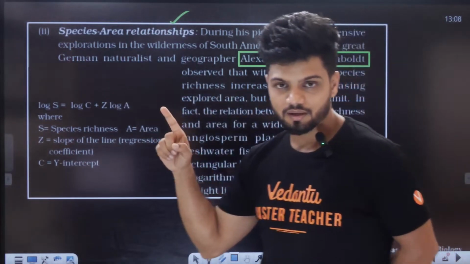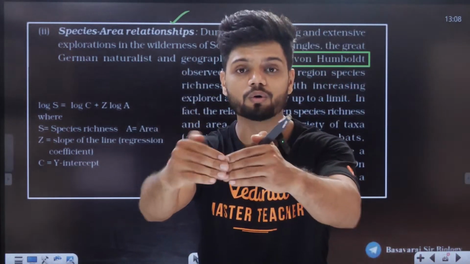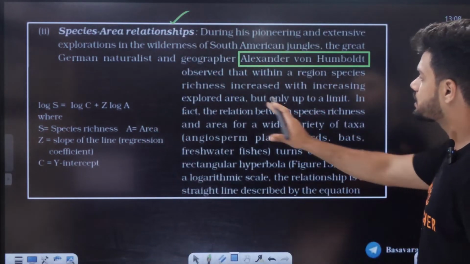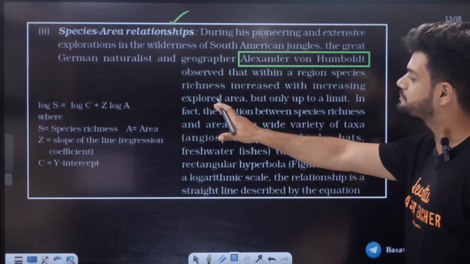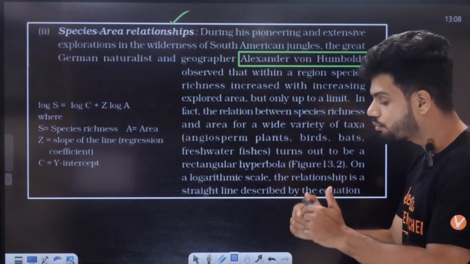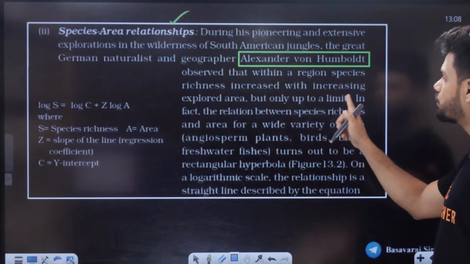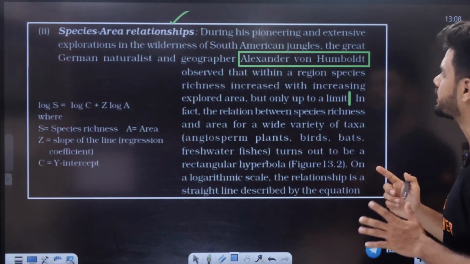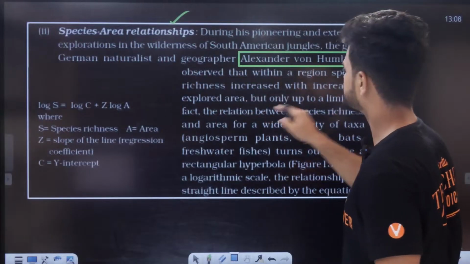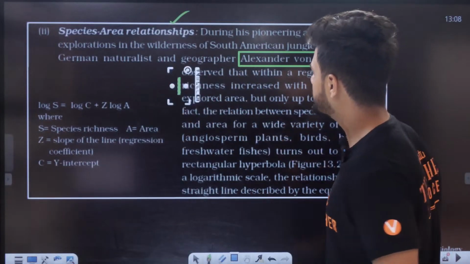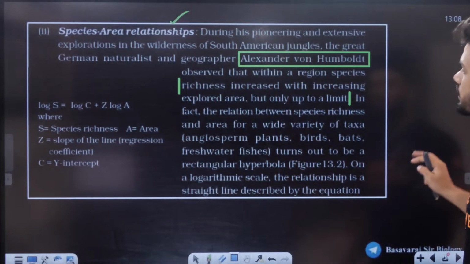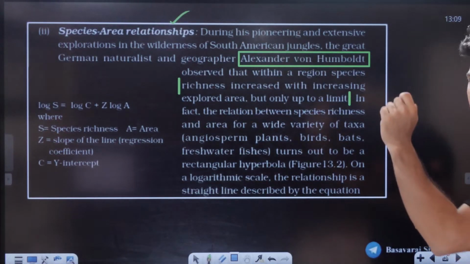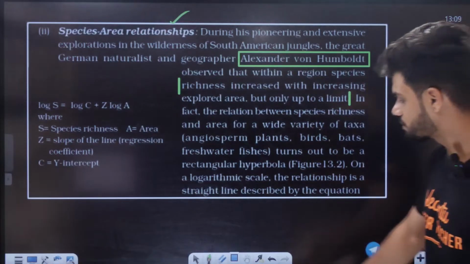Within a region, species richness increased. How? The more you search, more you find. Within a region, species richness increased with increasing explored area. The more you explore, more species area, but only up to a limit. More than that, you will not get. So this is the species area relationship. That is, richness increased with increasing explored area, but only up to a certain limit.